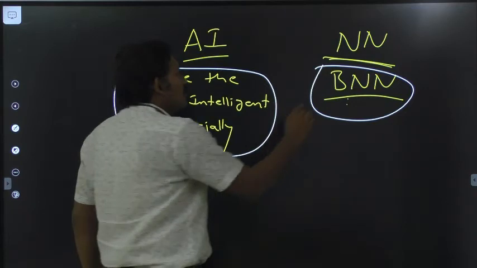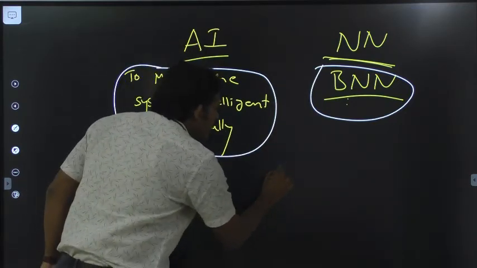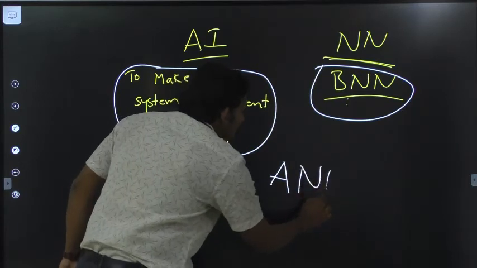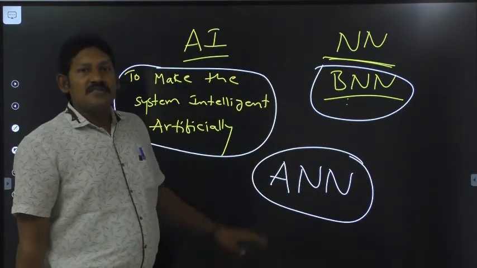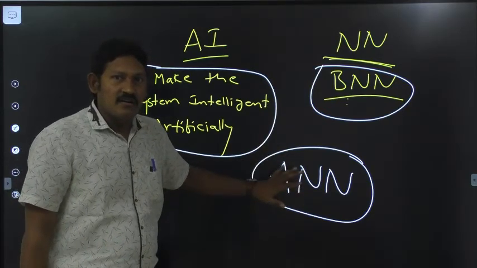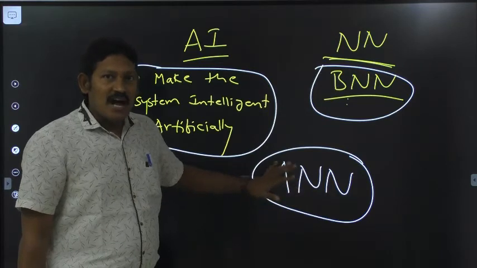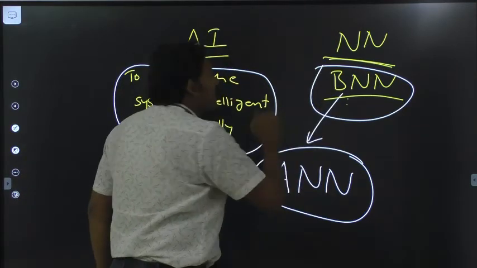Now they started to develop the ANN, the artificial neural network. The artificial neural network was built taking inspiration from the BNN.